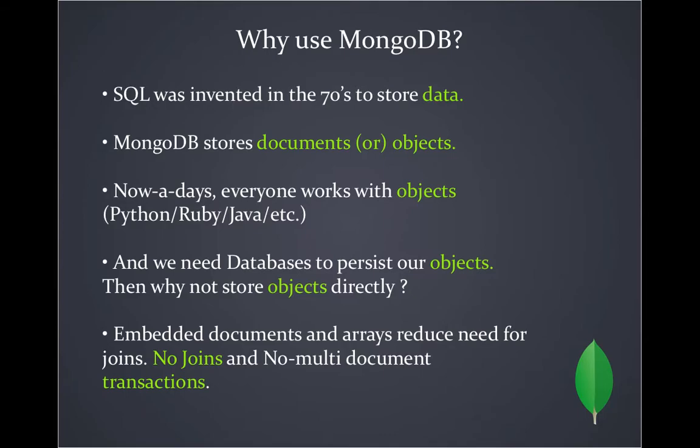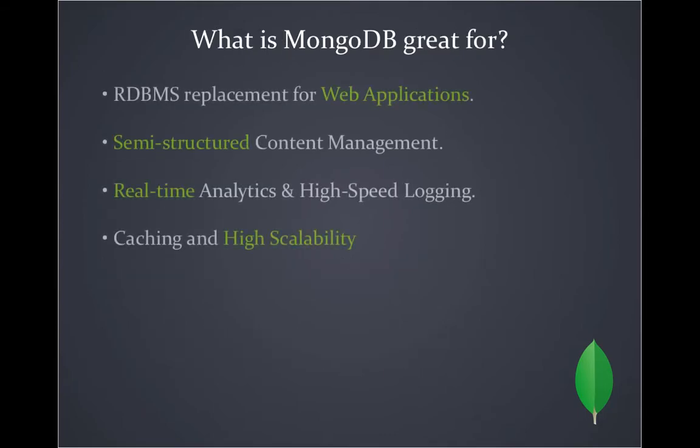Okay, so let's see where MongoDB is great for. It is a replacement for RDBMS in web applications and for semi-structured content management. Take a blog as an example; a blog is a great example for MongoDB or a NoSQL database. Another example: if you want to do some machine learning on chat databases, for such kind of raw data you can use MongoDB.